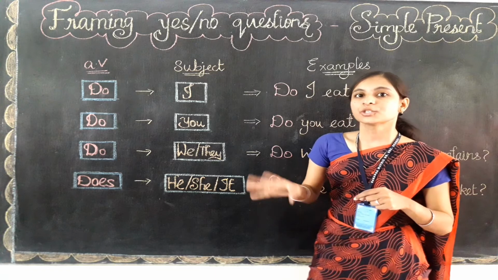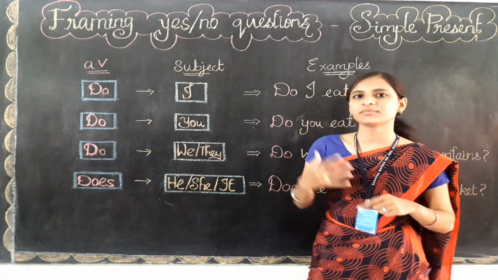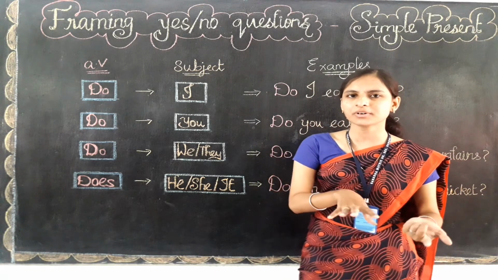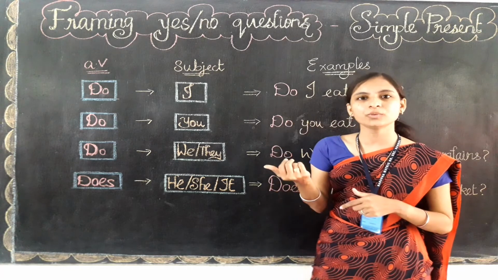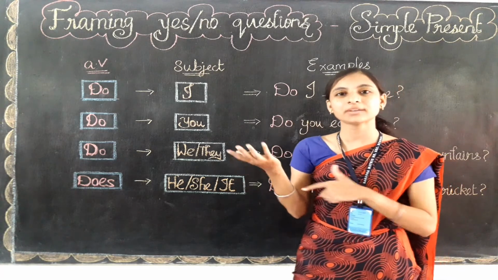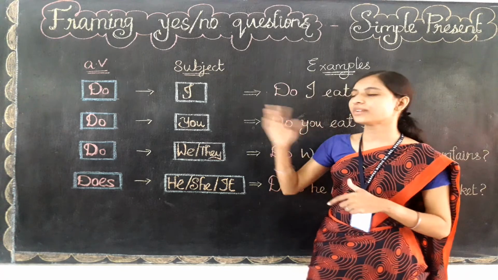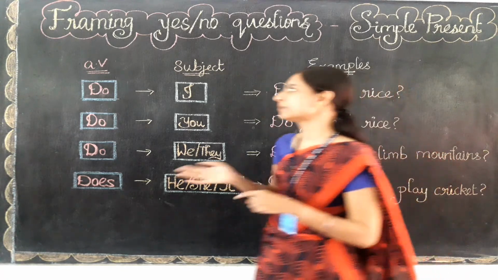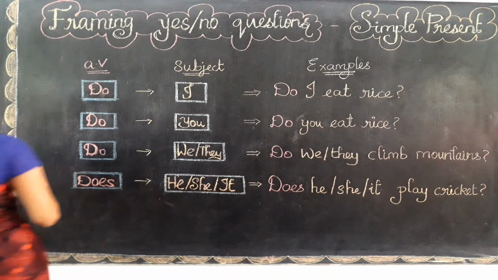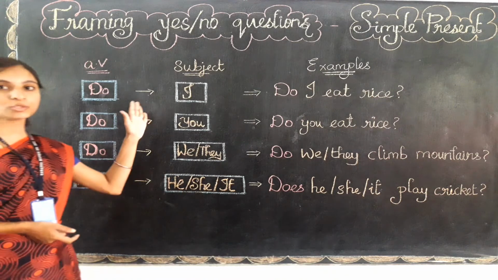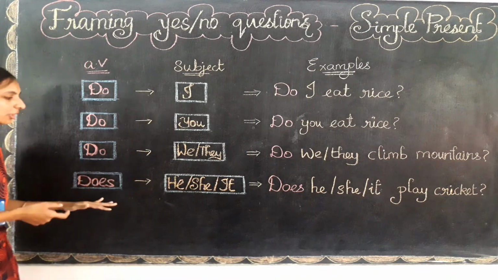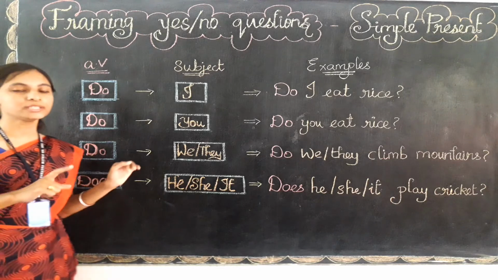Okay children, so how can we frame a question? Whether the subject will come first or the do verb will come first, or where the main verb will come. This is the structure that we are going to learn. Let me tell you the subjects. To what subjects we need to use do, and to what subjects we need to use does, that we are going to learn first.